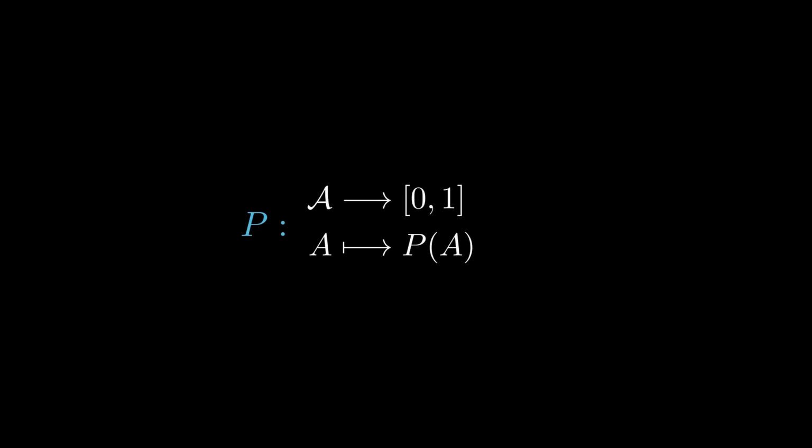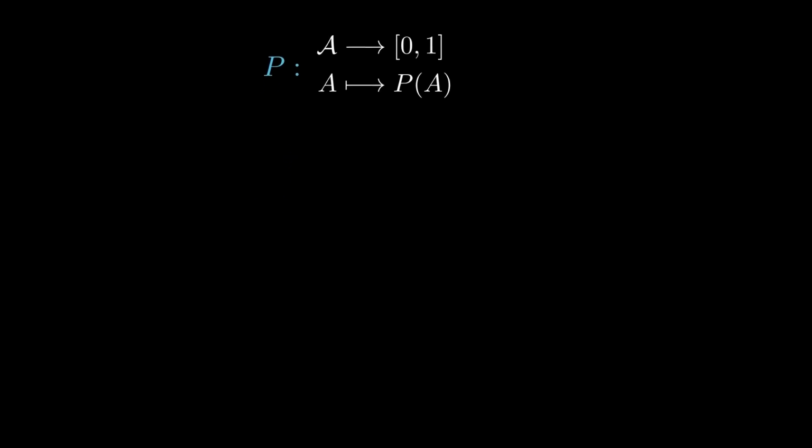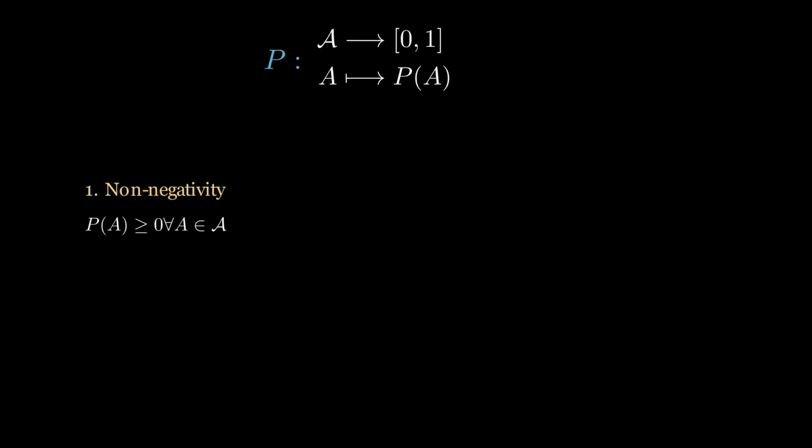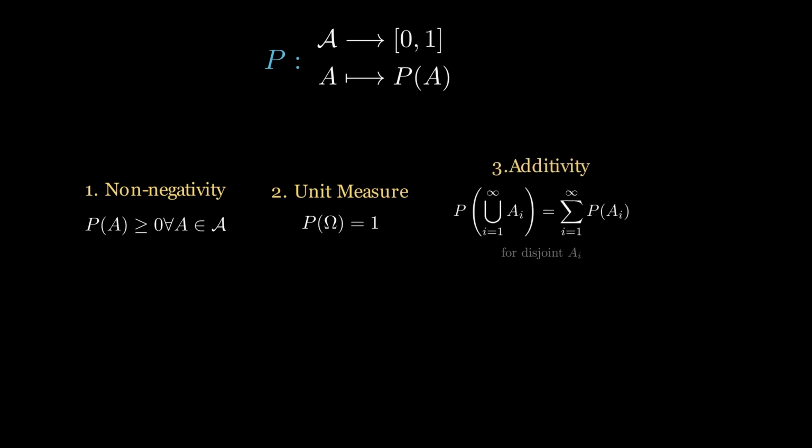With our sigma algebra as the foundation and counting as our tool, we can finally build the probability function, P. It's a rule that maps our sets to a real number. To be valid, it only needs to satisfy three axioms. 1. The probability must be non-negative. 2. The probability of a certain event, the whole universe, is exactly 1. 3. For any incompatible events, the probability of their union is simply the sum of their individual probabilities.